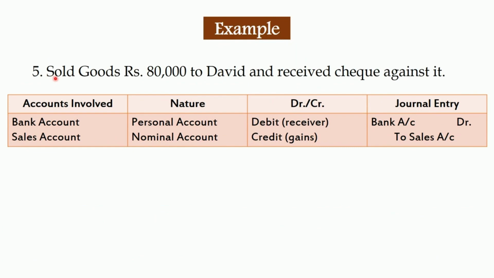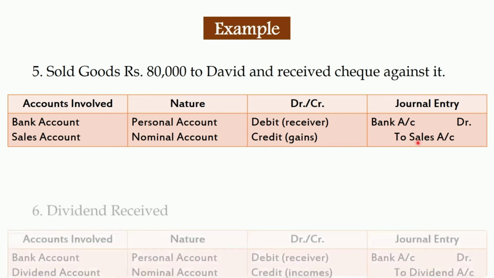Fifth example, sold goods rupees 80,000 to David and received a check against it. The two accounts which are going to be affected would be bank account and sales account. As bank account is a personal account of the company, so you are going to debit the receiver. The company's bank account would be debited, and sales account is a nominal account because it is a gain or income of the business. Income is credited in this case. So the journal entry would be bank account to sales account.